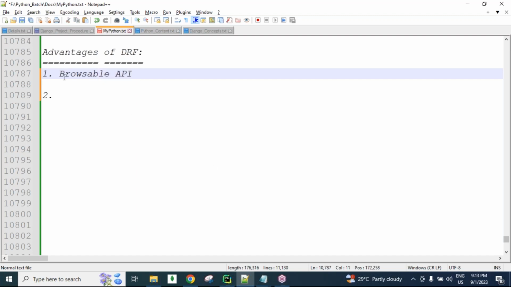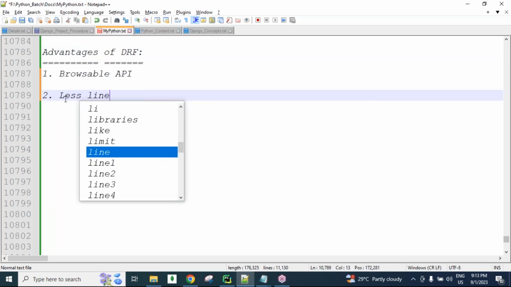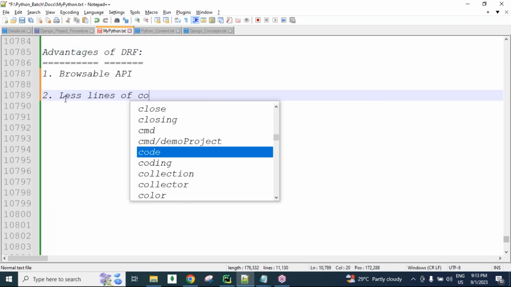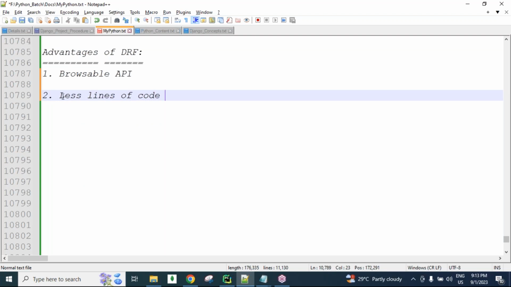I hope you are following about the browsable API. So no need of UI technology code. Directly we can design APIs and do all CRUD operations. Next, one more benefit of using the Django REST framework: fewer lines of code we are writing. Writing fewer lines of code means obviously we can write within less time, guys.